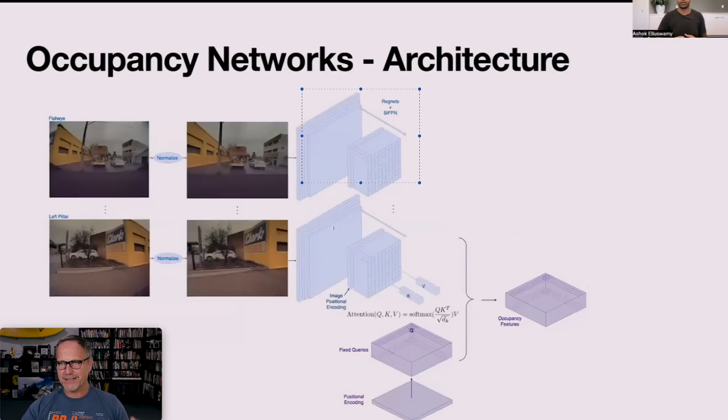After they do the RegNets and the BiFPN, they stick it through an image positional encoding system, more neural networks, but these are actually image transformers, and we can tell because there's QKV values here. We've got query, key, and value elements, and we've got positional embedding that you can see down here. And interestingly enough, he says they used fixed queries, and I'm not exactly sure about that. That's a different kind of thing, but what that might mean is that you're not actually training the queries anymore. You're only training the keys and the values, which is very different.